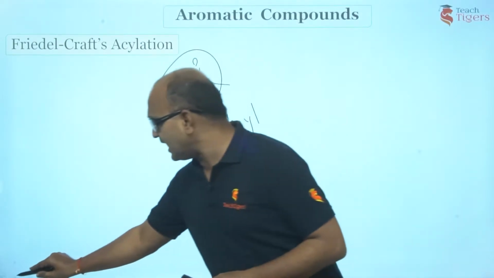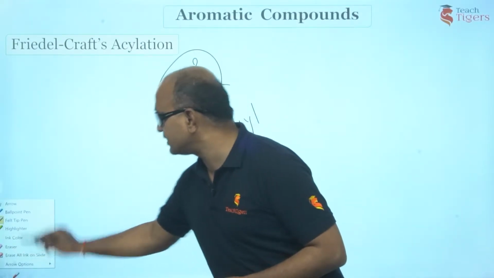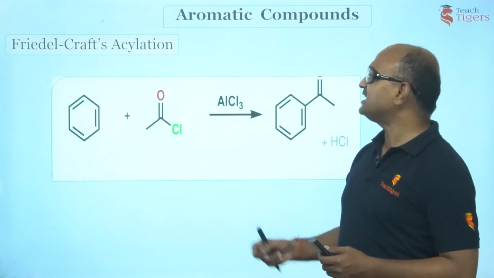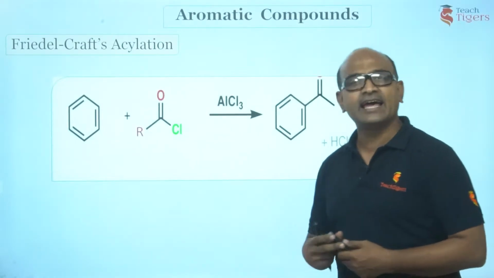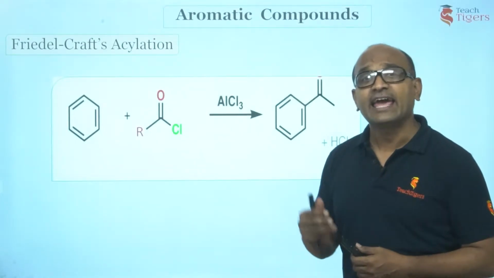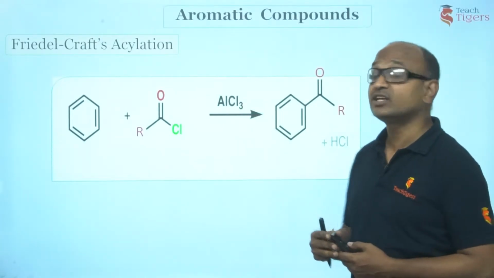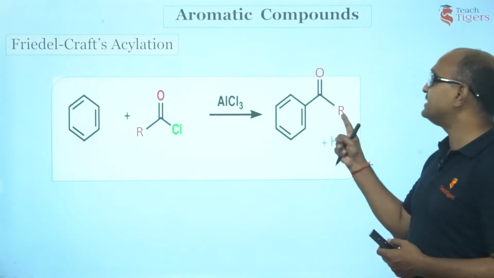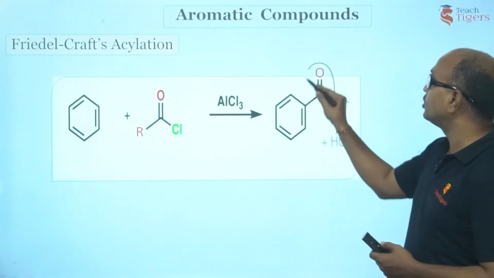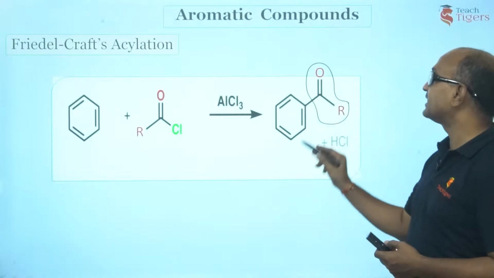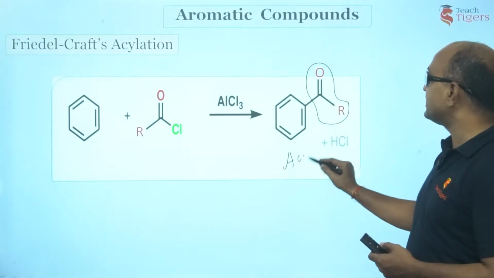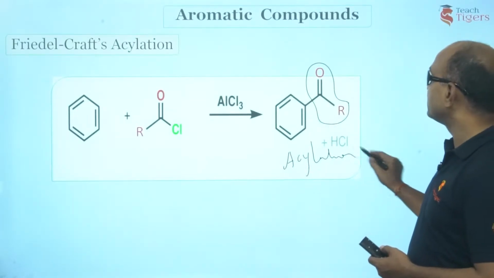So Friedel and Crafts have observed that when benzene is treated with acid chloride, or in fact acid anhydride, in the presence of Lewis acid, you are going to get acyl benzene. This RCO, we call it as acyl, right? So this process is called acylation, right?